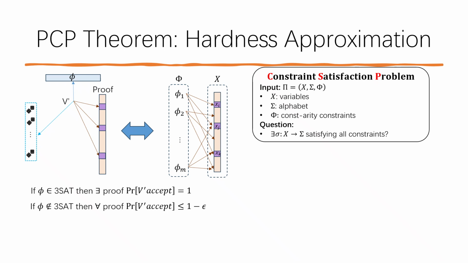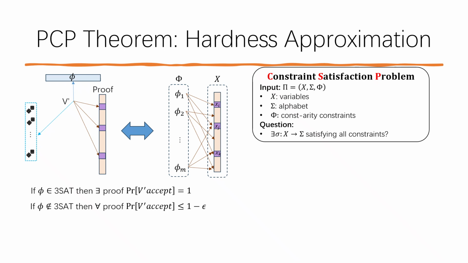The bridge connecting the PCP theorem and hardness of approximation is the constraint satisfaction problem. In a CSP problem, we have a set of variables and some constraints. Each constraint has a constant number of inputs. The goal is to find an assignment to the variables such that all constraints are satisfied.